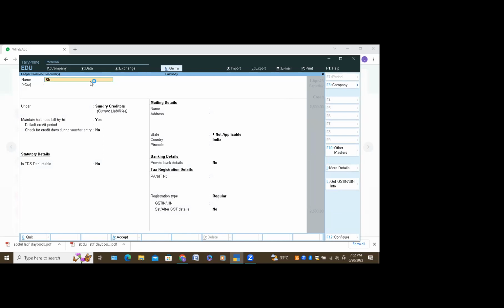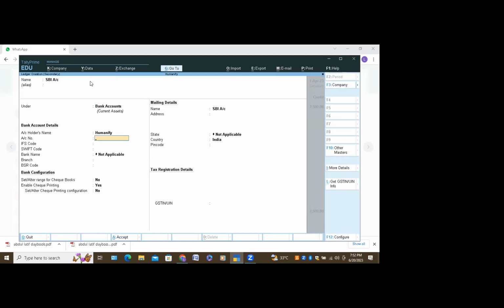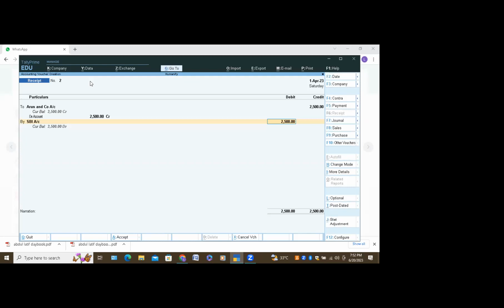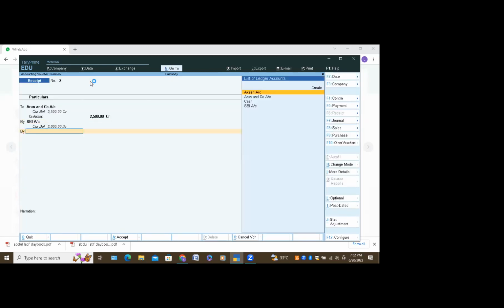Don't use the mouse. If you use the mouse, you will become slow. Use your keyboard only. Enter. Select your bank account. Control A. Accept. Don't use the mouse anywhere until I tell you. Again, enter key from the keyboard. You change the amount. 2000. Do enter from the keyboard. Again, do enter from the keyboard. Select cash using the arrow keys.